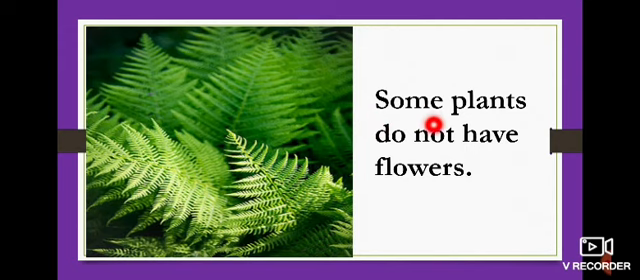SOME, some. PLANTS, plants. DO, do. NOT, not. HAVE, have. FLOWERS, flowers. Some plants do not have flowers. Look at here. Do you find any flowers in the picture? No, we can see only the green color leaves. And now we are going to see some plants. Those plants don't have flowers.